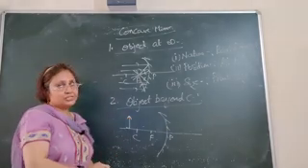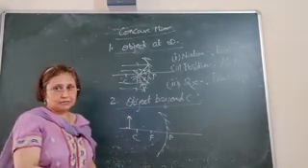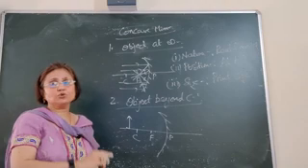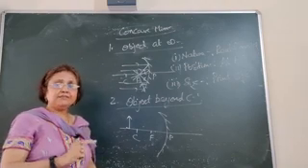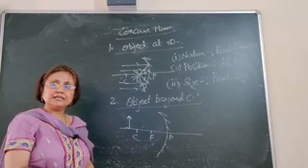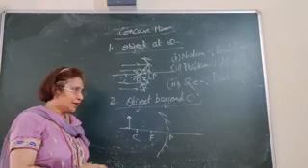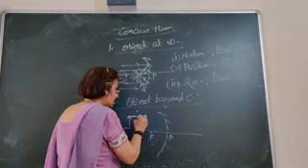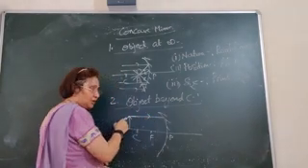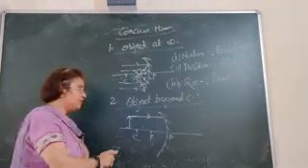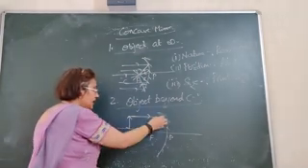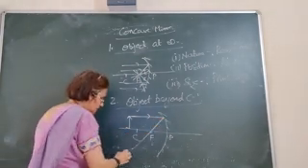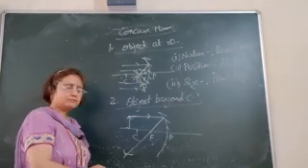Now a number of incident rays could be drawn from this object, but here we will draw only 2 incident rays, reflect them, and wherever the reflected rays meet, there the image will be formed. Okay, the first incident ray let us consider, which we are drawing parallel from the object. Let the first incident ray be parallel to the principal axis, and after reflection it passes through the focus.